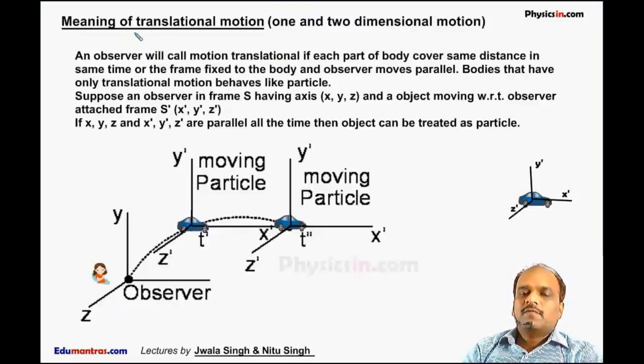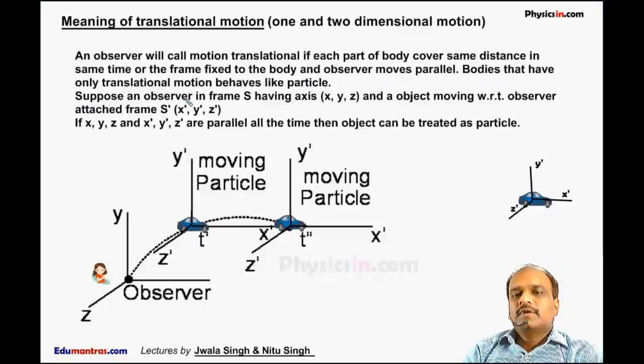Now the next heading is the meaning of translational motion. Here in this chapter, we will focus only on translational motion. An observer calls motion translational if each part of the body covers the same distance in the same time, or the frame fixed to a body and the observer's frame remain parallel. Bodies that have only translational motion behave like particles.